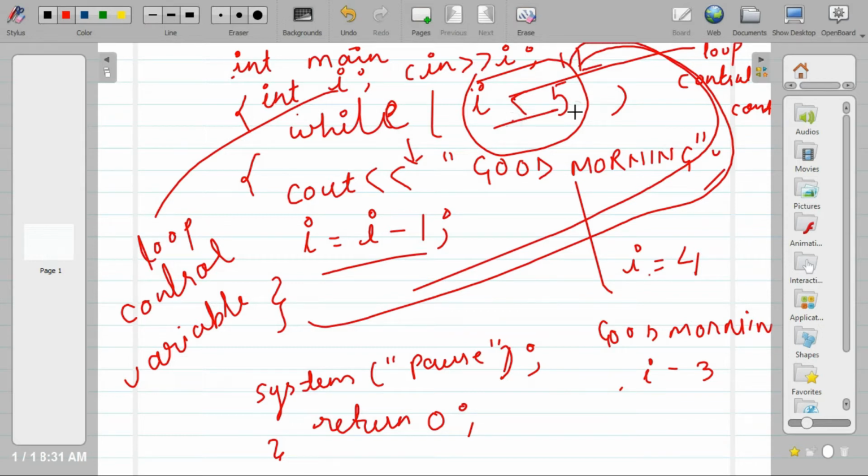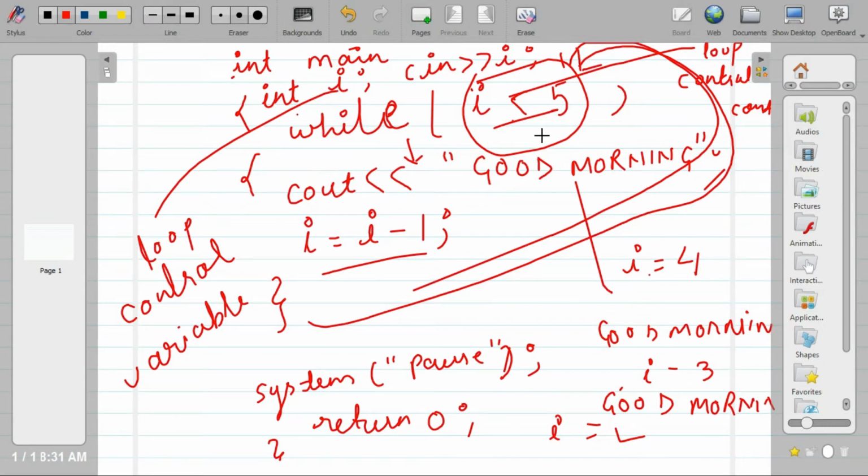Yes, 3 is less than 5, so it prints good morning, then I becomes 2. In this case I will always be less than 5, so the compiler's control will never come outside the loop.